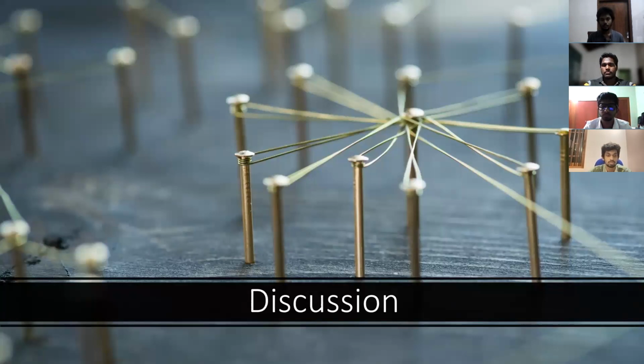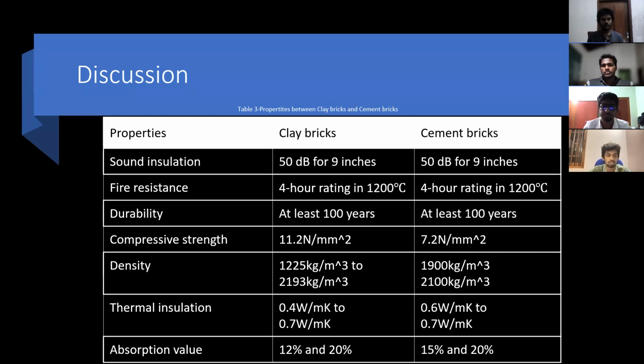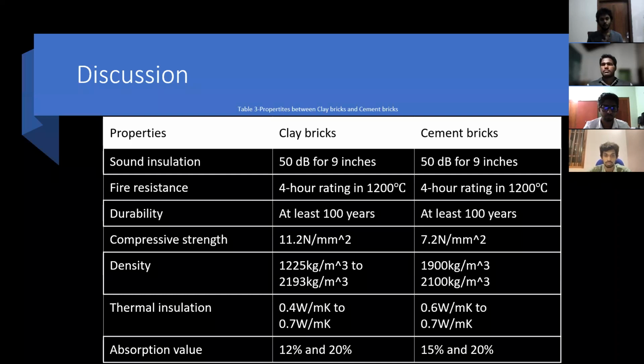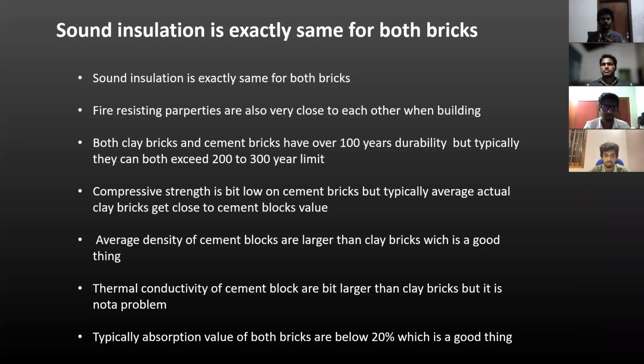Thank you, Ravindu. When we are moving to the discussion part, it is a very essential part of our project because our project name is finding a substitute. So here I'm concluding that clay bricks can be replaced by cement bricks. For that, we are discussing various properties of clay bricks and cement bricks. Sound insulation is 50 decibels per 9 inches in clay bricks, and also for cement bricks. Because of that, it is exactly the same in both bricks.